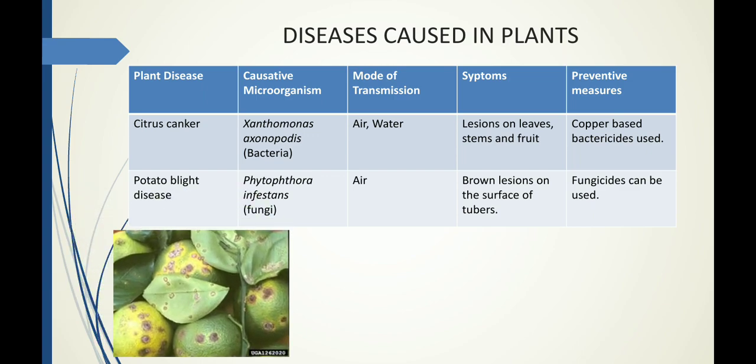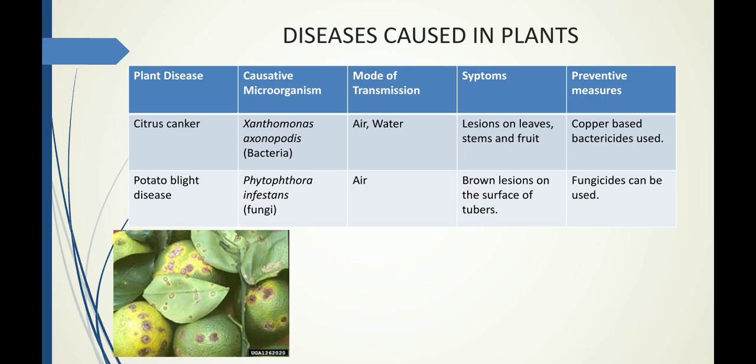Here is a picture of a plant which is affected by citrus canker. You can see lesions on the leaves and on the fruit. Lesions are nothing but infections which spread all over the plant, on the leaves, on the fruit, on the stem, everywhere. So this plant is completely affected by citrus canker.